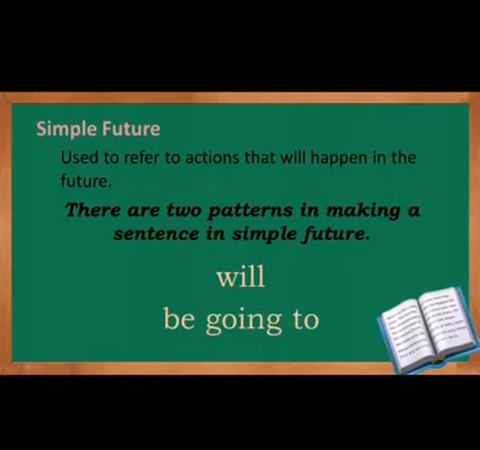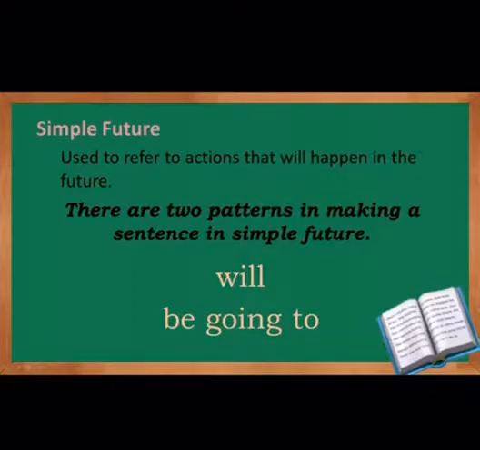Simple future tense is used to refer to actions that will happen in future. That is, we use simple future tense of a verb to express an action that will take place in the time to come, that is, in the future time. This tense is mostly used to give information about a future event. For example, they will play the match tomorrow. We will go to the fair tomorrow.